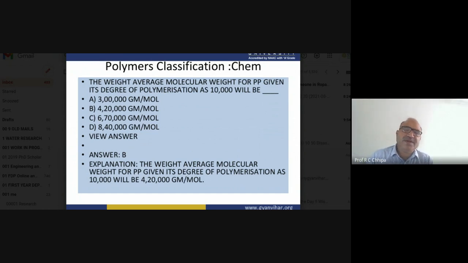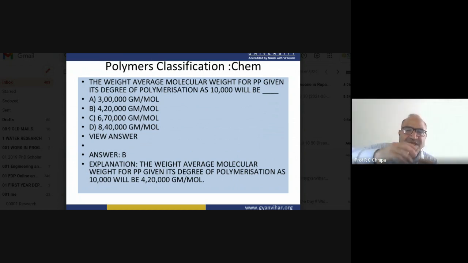So 30 is the molecular weight of ethane. In the case of HCl, the molecular weight is 1 for hydrogen plus 35.5, giving 36.5. Similarly, we can consider PVC.